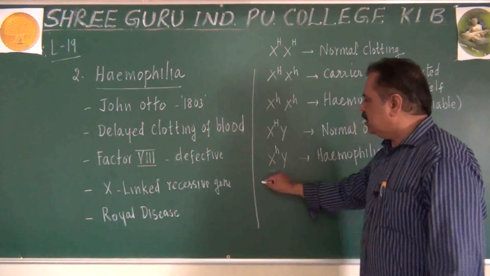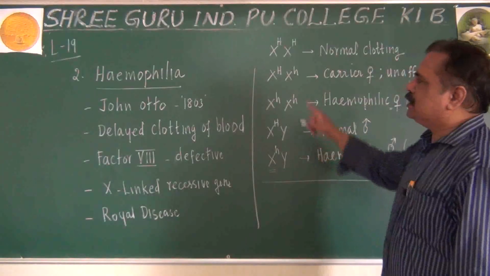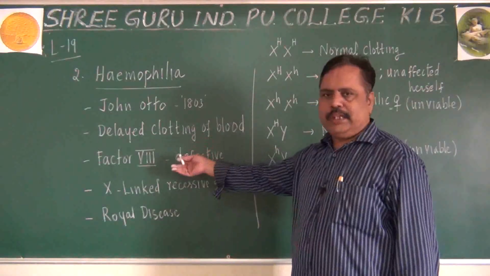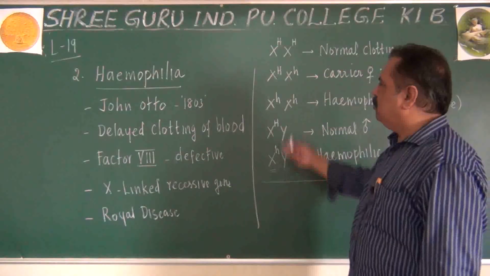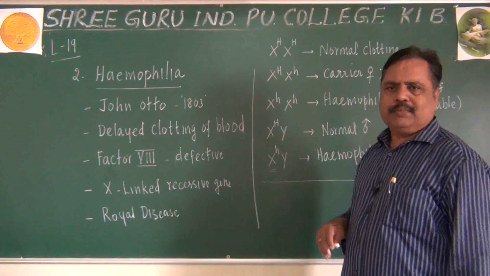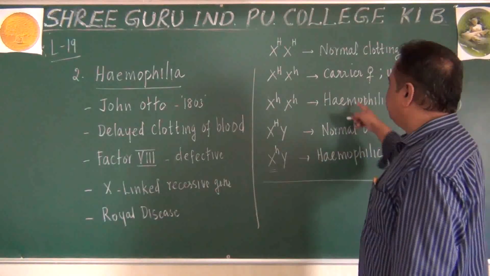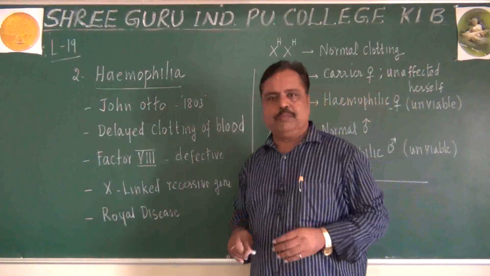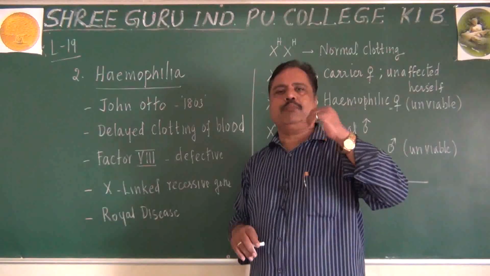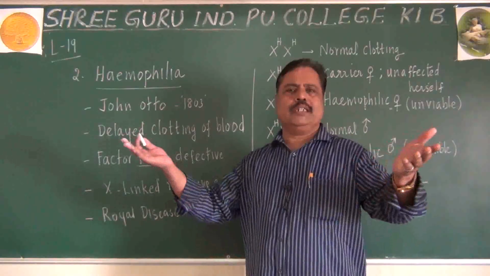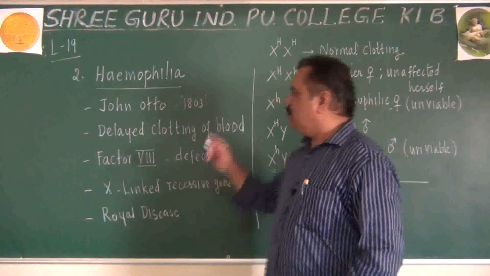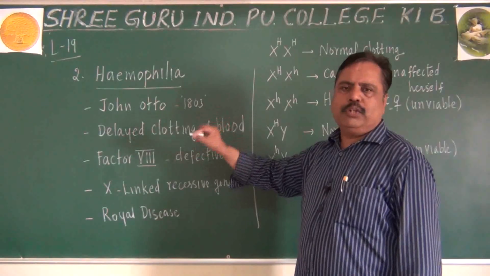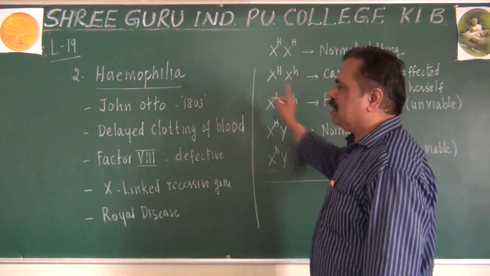Now remember, this follows the same type of inheritance as color blindness, which I just explained to you. What will be the possible marriages between human beings? Of course, hemophilic male with hemophilic female is not possible, as both are unviable. Color blindness is possible. Throughout their lifetime, they may not show their color blindness at all. Whatever they see, red and green, they don't bother. But hemophilia cannot be hidden. They may face a minor injury during their lifetime, and they will come across delayed clotting of the blood.